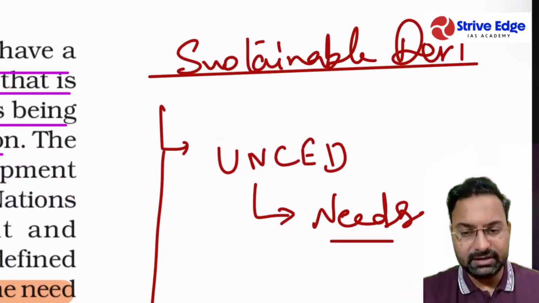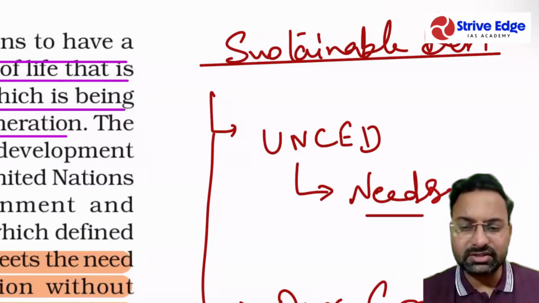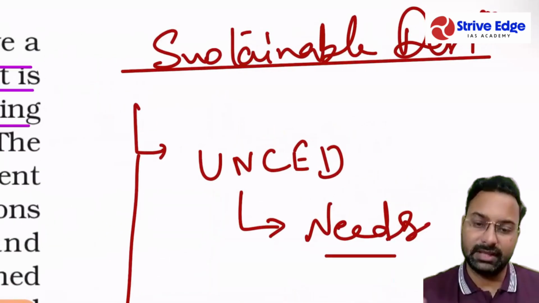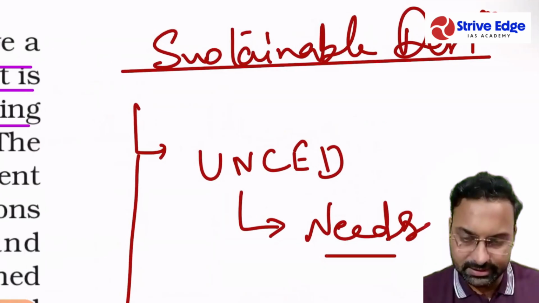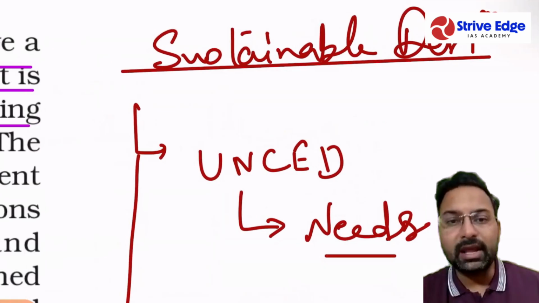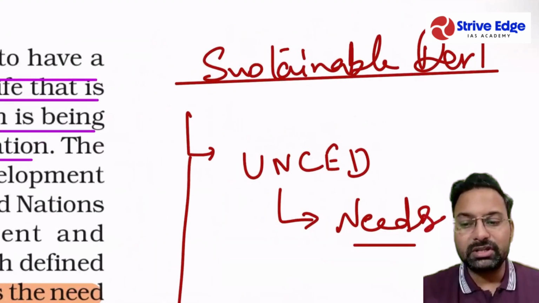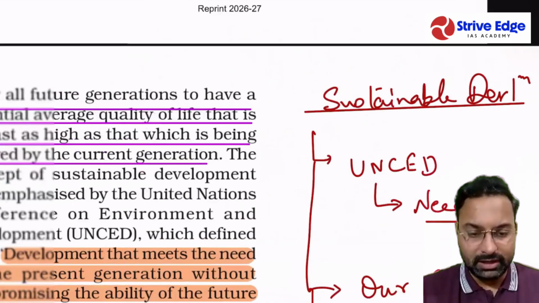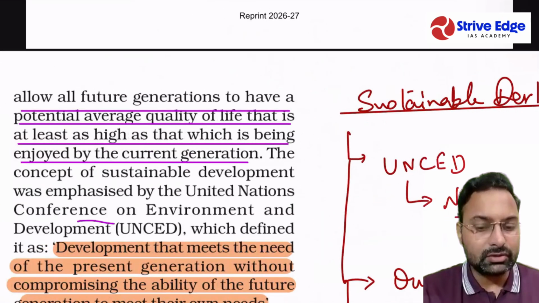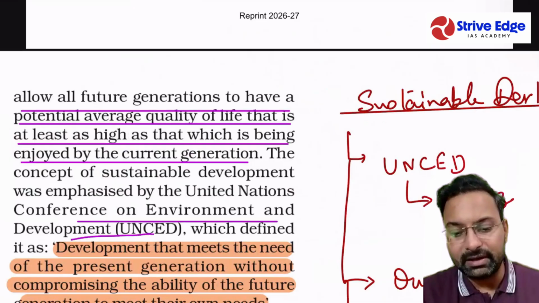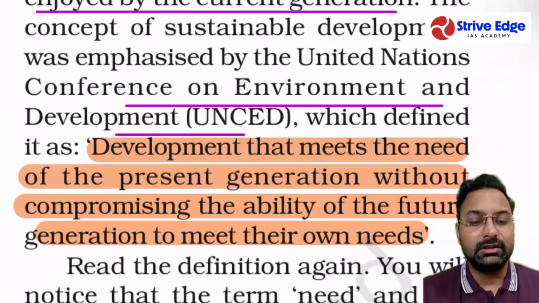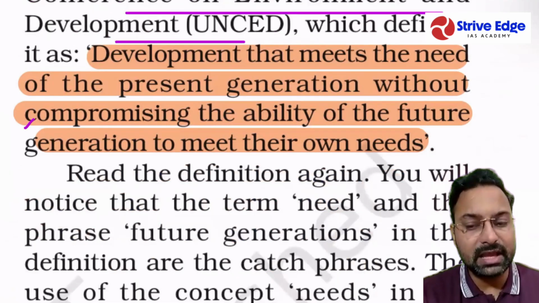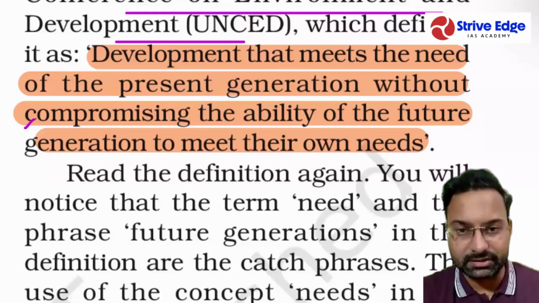But what is sustainable development? This definition has been given by different types of agencies, so slowly we will discuss what every agency has said. First and foremost is UNCED, the United Nations Conference on Environment and Development. This conference has happened, and it says that sustainable development is a development that meets the needs of the present generation without compromising the ability of future generations to meet their own needs.